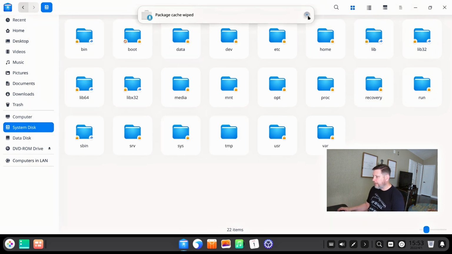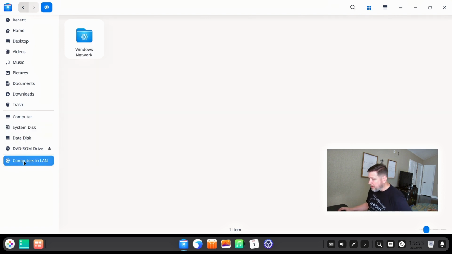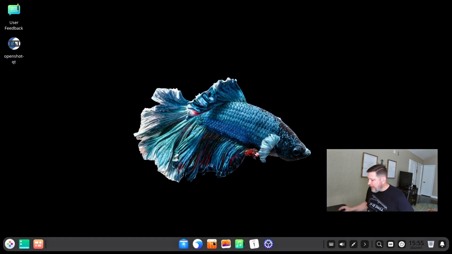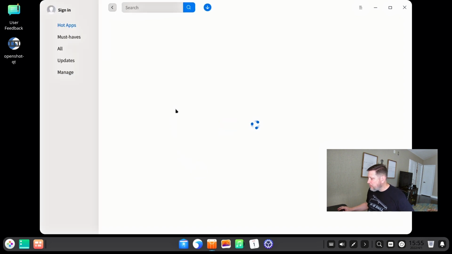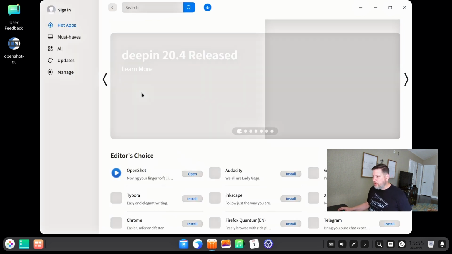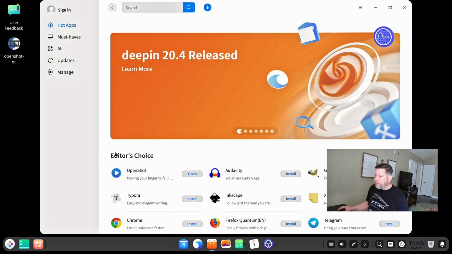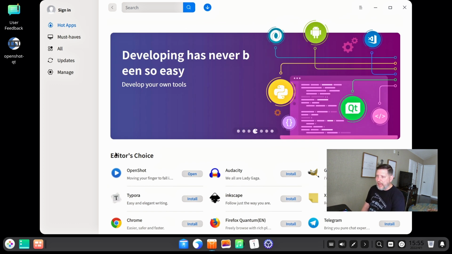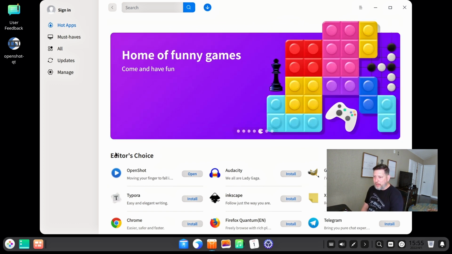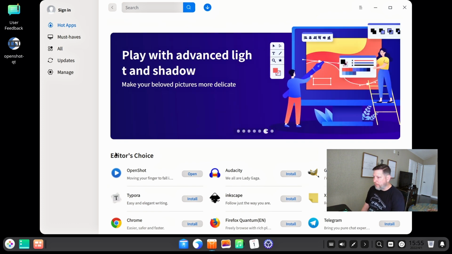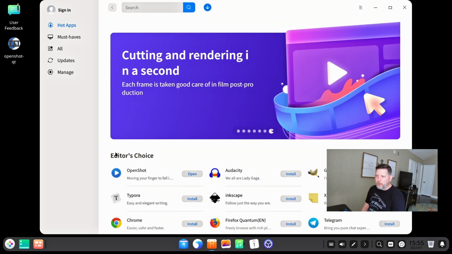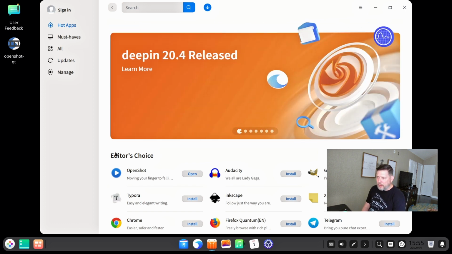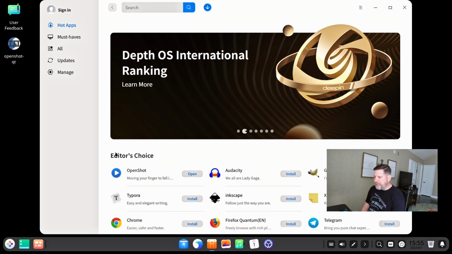Okay, great. Package cache wiped. Thanks, brah. It looks like they have what they consider to be an administrative function to have administrative privileges for specific pieces. So if I need to access a place on my root directory, then I can right-click, put in my administrative password, and go from there. However, if I wanted to sudo apt install something or any kind of sudo situation, it's not going to work.